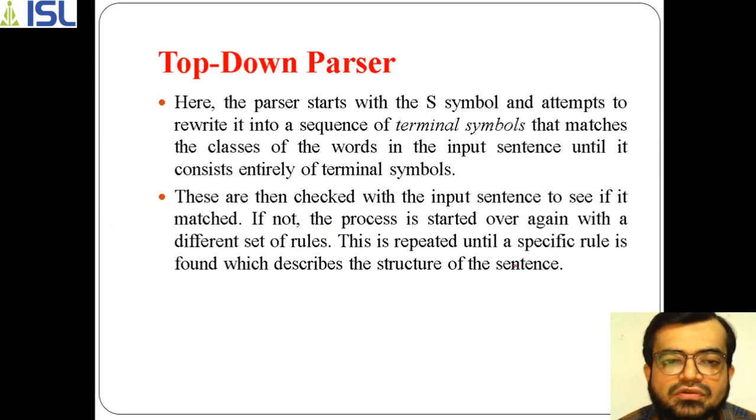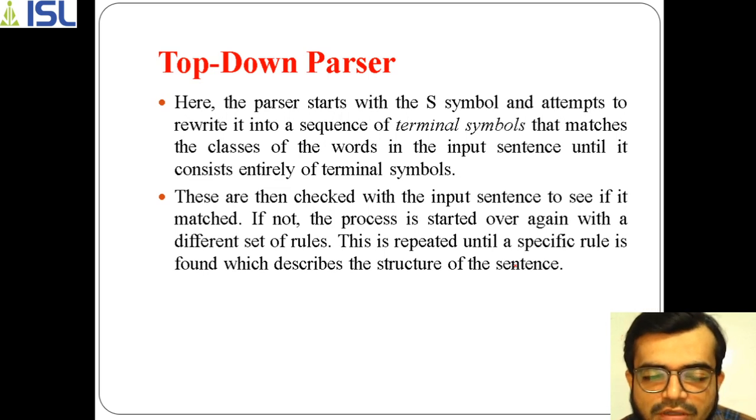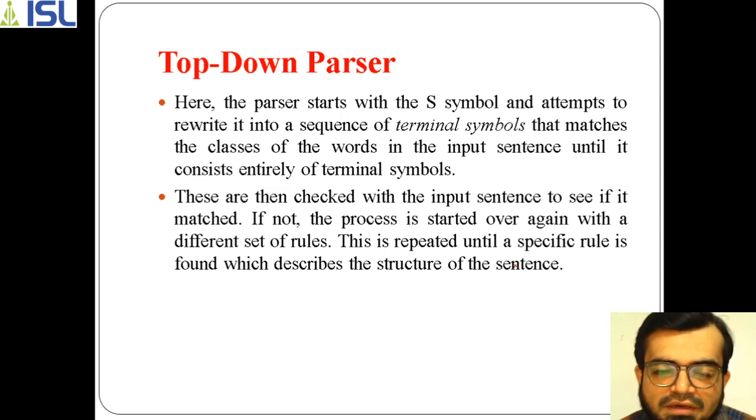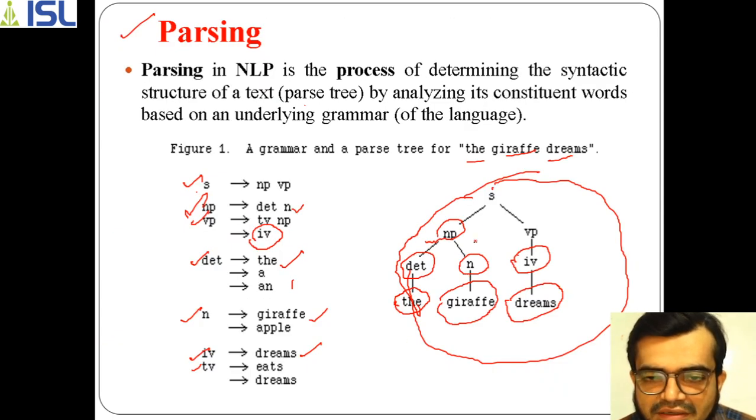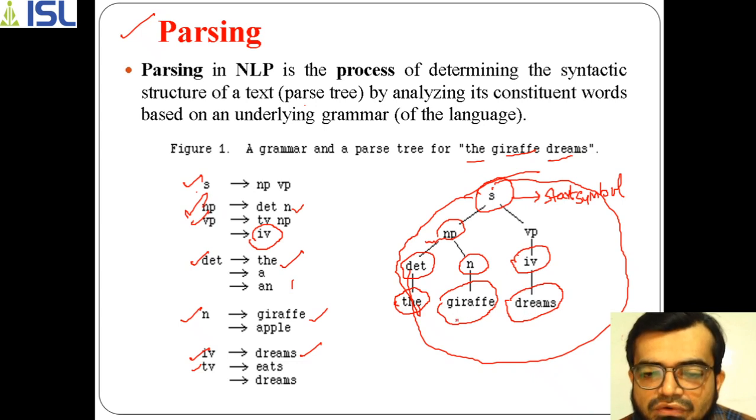Now we are going to see the top-down parser and the bottom-up parser. Top-down parser, simply, if I take this grammar, means I am starting with the start symbol. This is my start symbol S. Initially I start with this and go to the leaf nodes, which are my terminals, and terminals indicate the words.